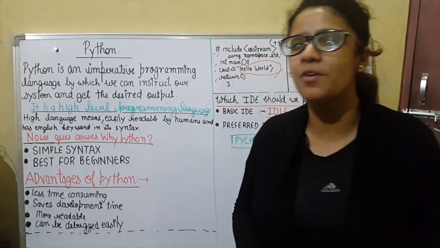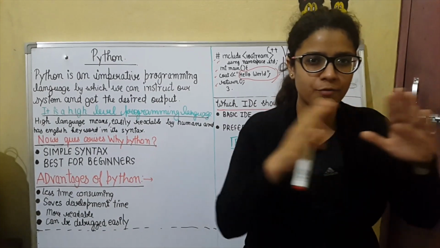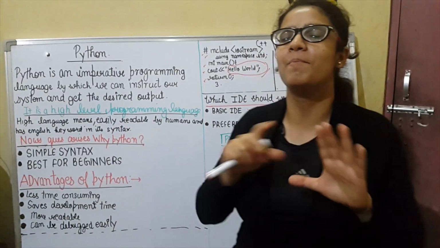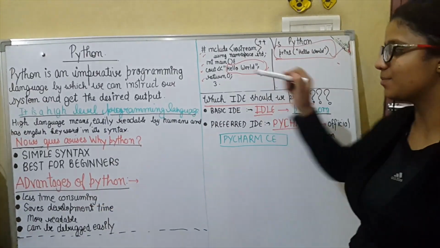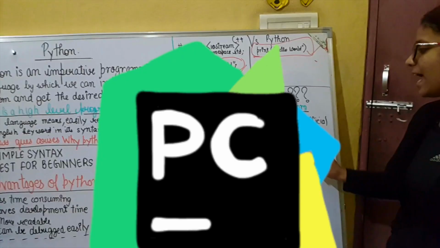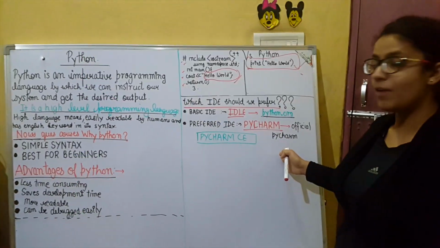So for all those who want an attractive user interface and want to shift from beginner to advanced level, they should opt for the best IDE ever, that is the PyCharm IDE. You can get it on the official PyCharm website.